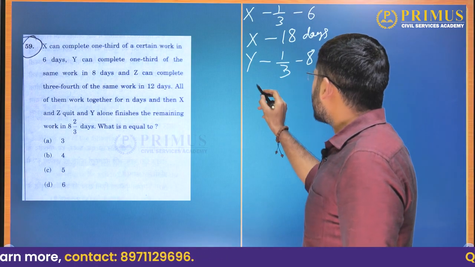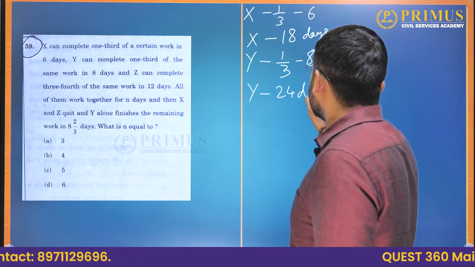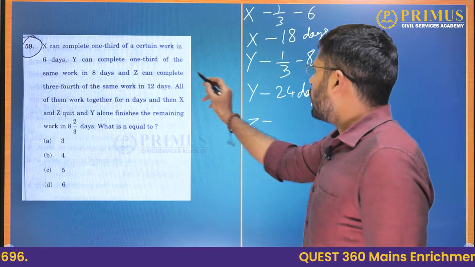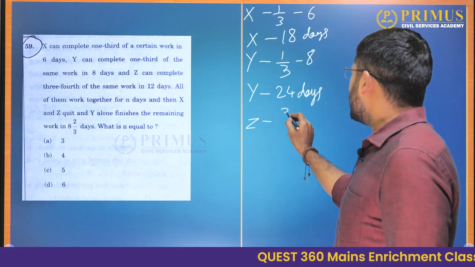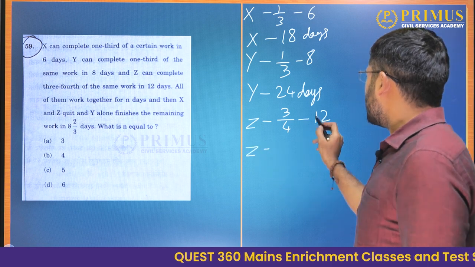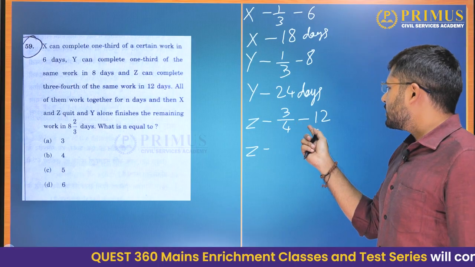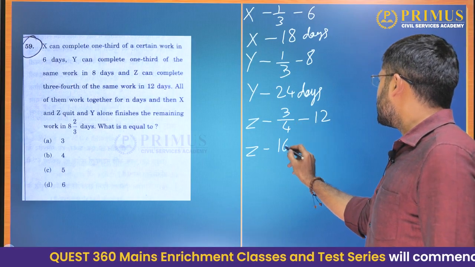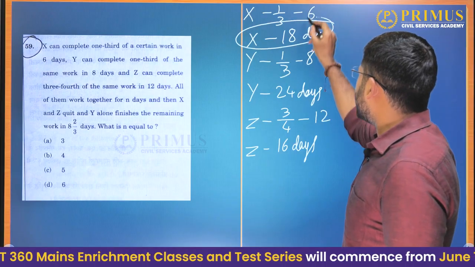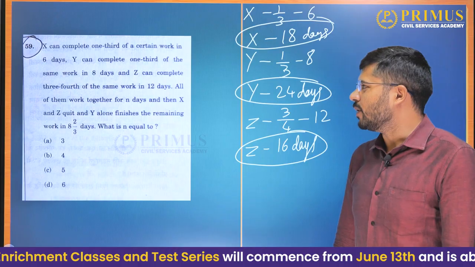So to do the complete work, Y will take 8 into 3 is 24 days. Then Z can do 3/4 of the work in 12 days. So to do the complete work, he will take 12 divided by 3 is 4, 4 4s are 16 days. Okay. So X takes 18 days, Y takes 24 days, and Z takes 16 days to do the complete work.